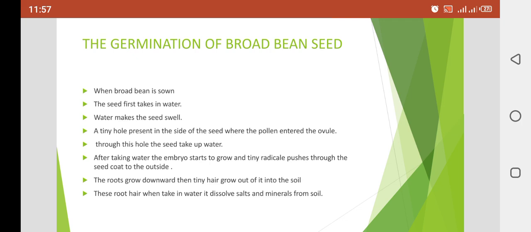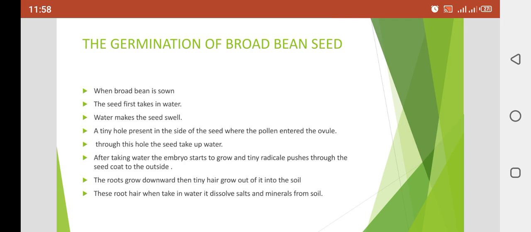The water moves inside the seed through a small pore, a tiny hole present in the seed, through which the pollen grain enters. So in this way, through this hole, the water enters the seed, and the seed swells up. Clear? After taking enough water, the embryo starts to grow, and some parts are clearly seen.